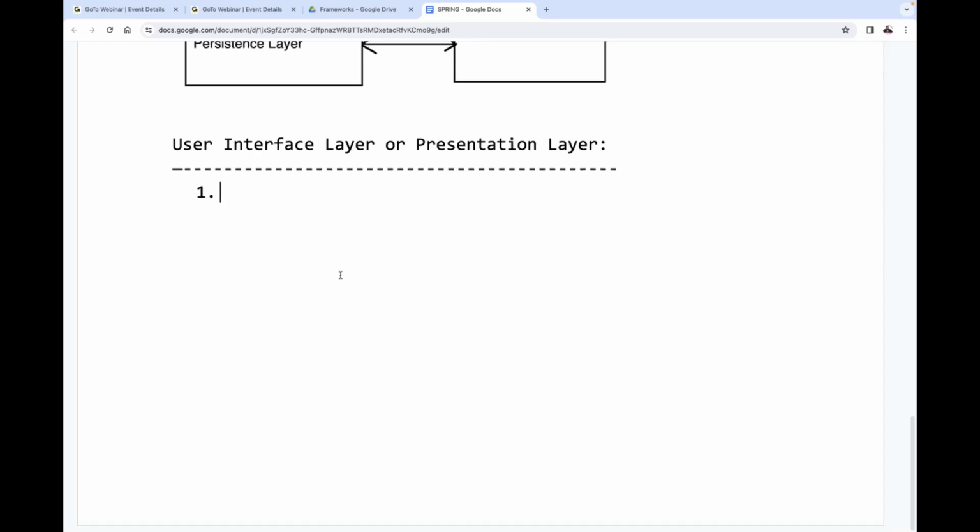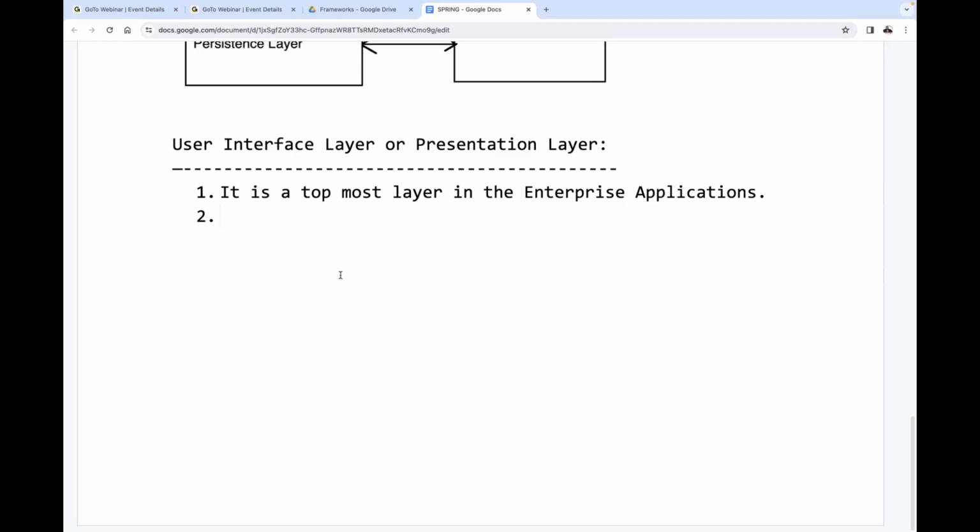First of all, what is the main purpose of the user interface layer or presentation layer? What is the main intention of this particular one? Observe carefully. It is the topmost layer in enterprise applications.